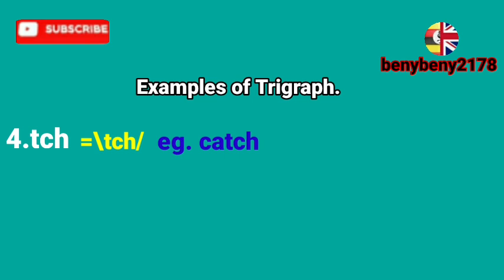Catch is C-A-T-C-H. So the trigraph here is TCH, forming the sound of ch. So with TCH we form catch, and many other words. TCH, so funamu catch.